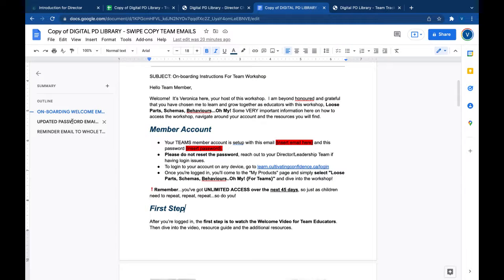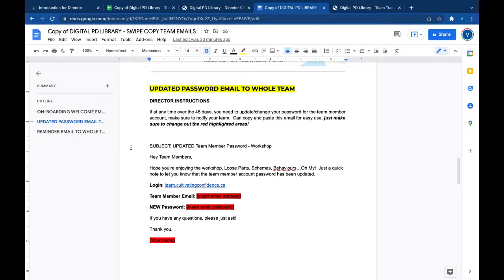However, though, if along the way in those 45 days, something happens with the password, it gets messed up, or people forget it, that stuff kind of happens. I've also created an email swipe copy for you to easily input the team member email, the new password after you've changed it. And it's very simple to do that. You would just go to learn.cultivatingconfidence.ca/login. You put in your email address, or you click on the forget password and follow the prompts, and you'll be able to change it.